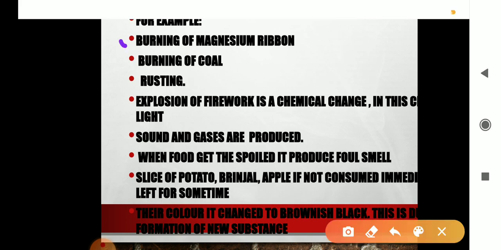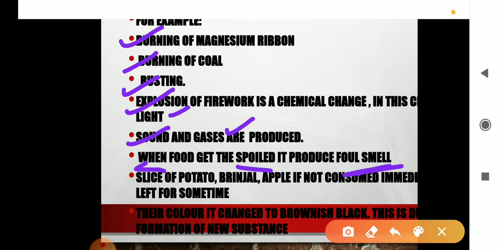The first is the burning of magnesium ribbon, burning of coal, rusting, and explosion of a firework. These are chemical changes. In these changes, we all know heat, light, and sound, and some gases are also produced. Okay, now next is when food gets spoiled, then it produces a foul smell.